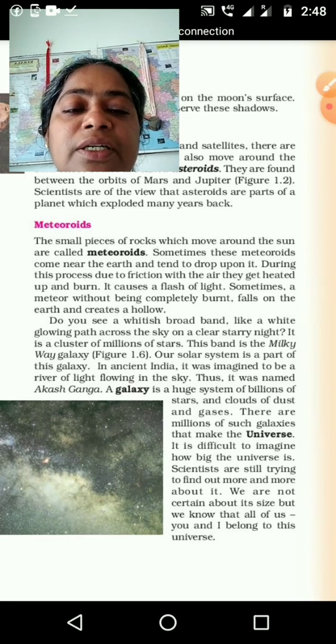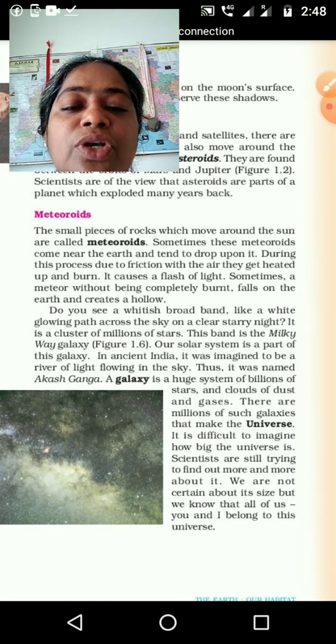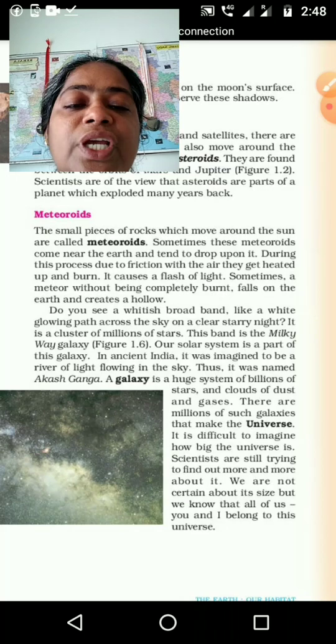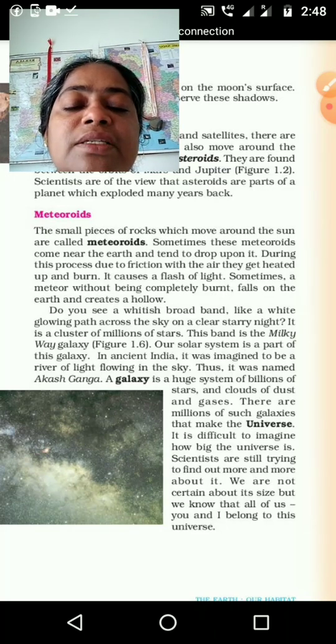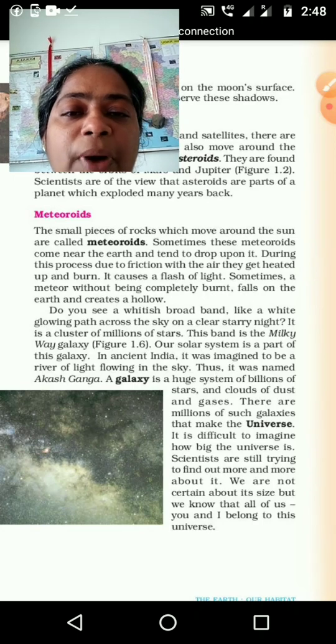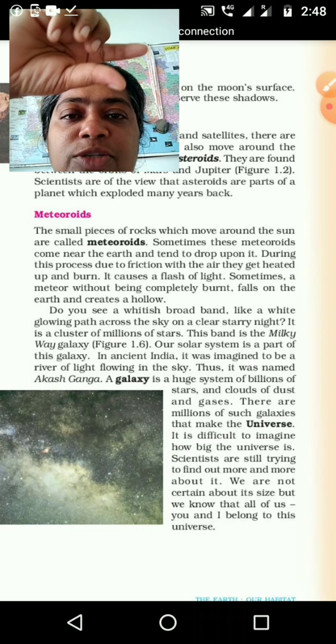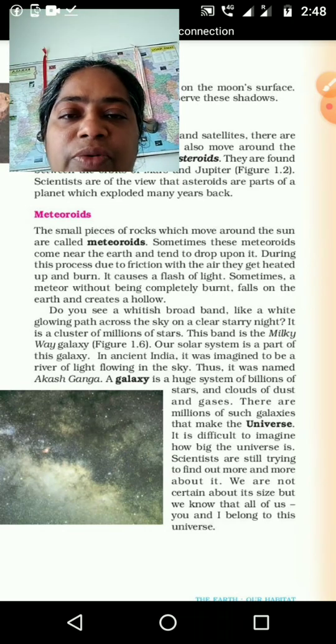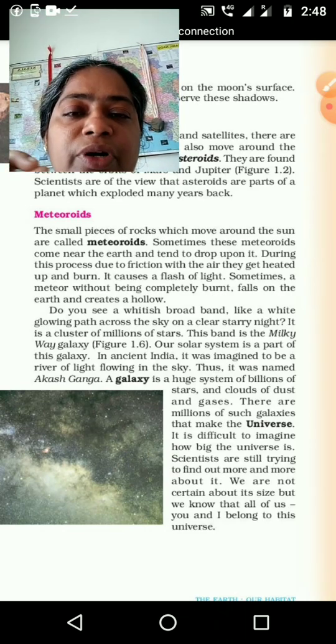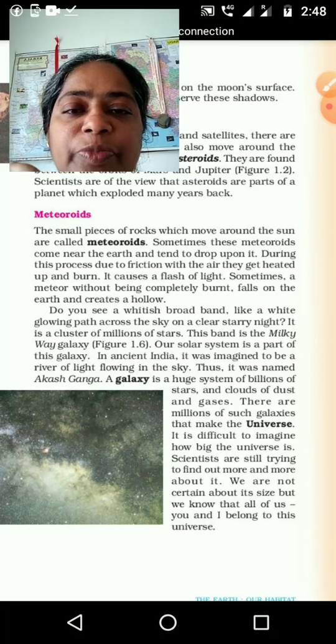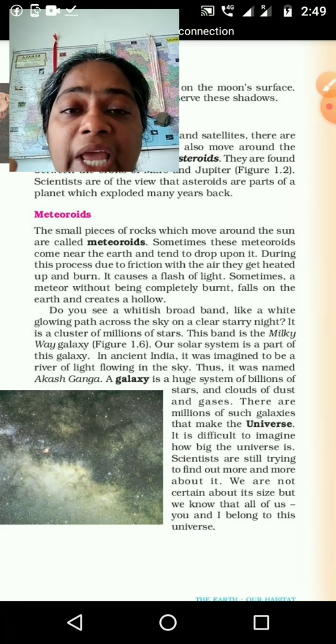Then during this process, due to friction with the air, they get heated up and burned. When it moves from its own path and moves toward earth, because of that it gets pressure from the earth's air.